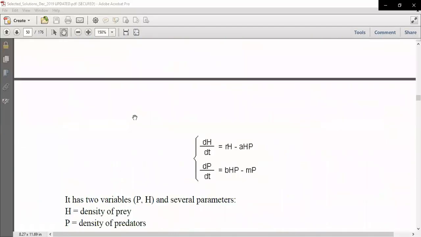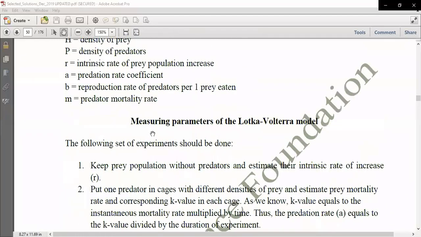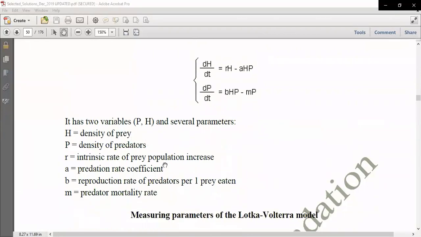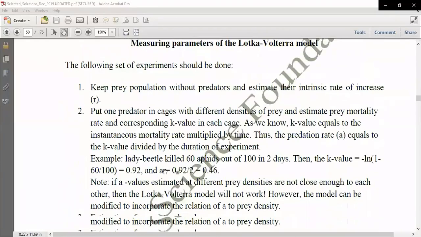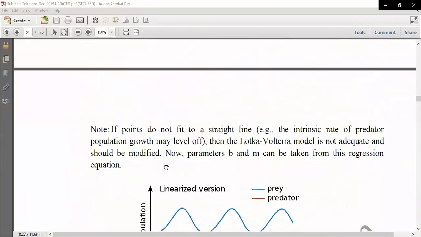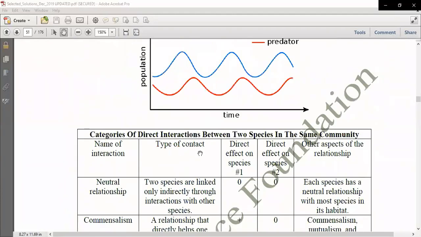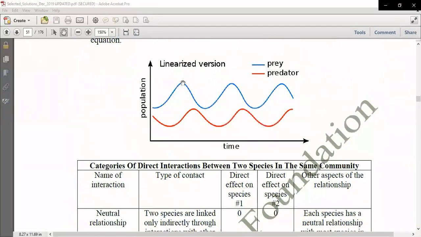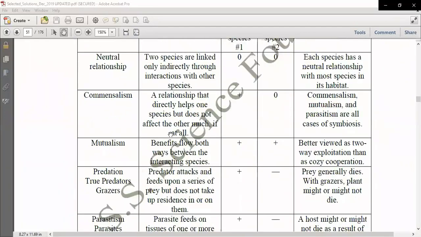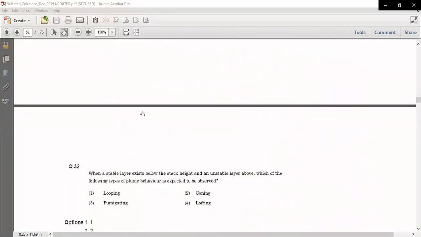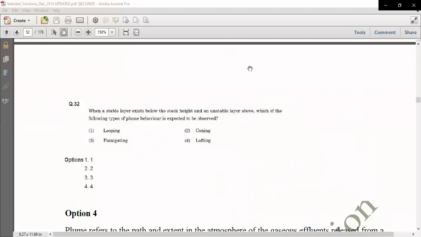So according to this, the first and second statements are some of the equations which have been made based on the population density and their habits, right? So these are about the Lotka-Volterra model. You can see that this is the propagation type, prey and predator. So this was about question number 31, which was based on the Lotka-Volterra model. Hope it is clear to everyone. Is it clear to everyone?